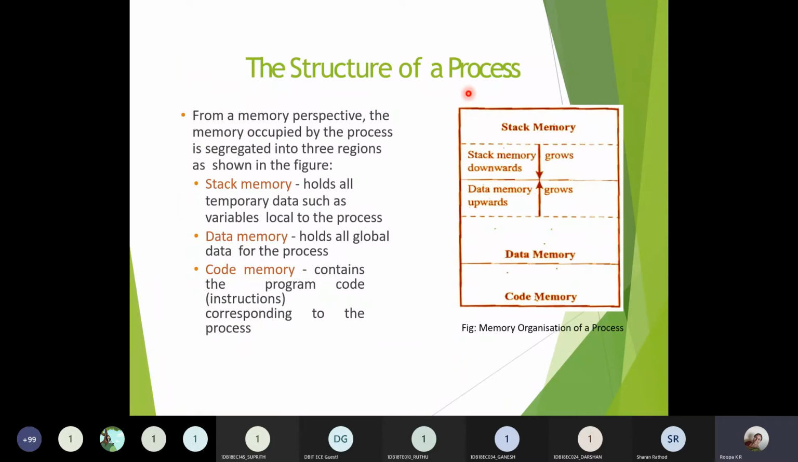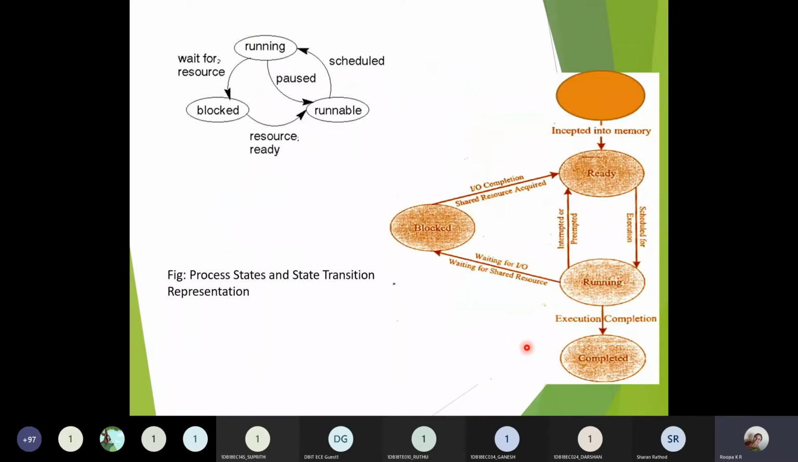I told you there are three different memories with respect to the process. Stack memory, which is used for storing the temporary data. Data memory, which is used for storing the data which are used inside the program. And core memory, which is used for storing the instructions. So this is stack memory, data memory, and the core memory. This is the memory organization of a process.